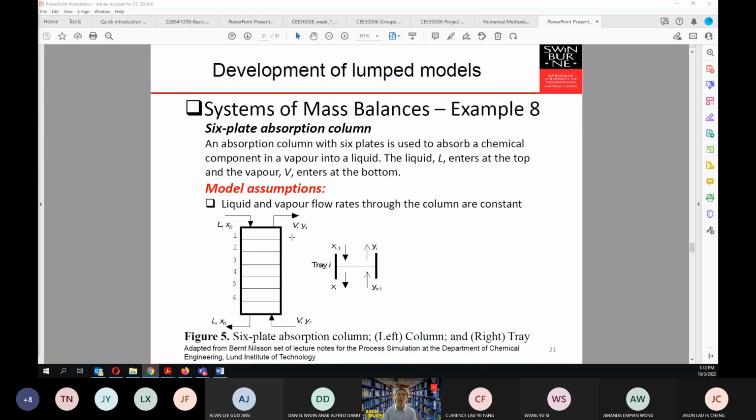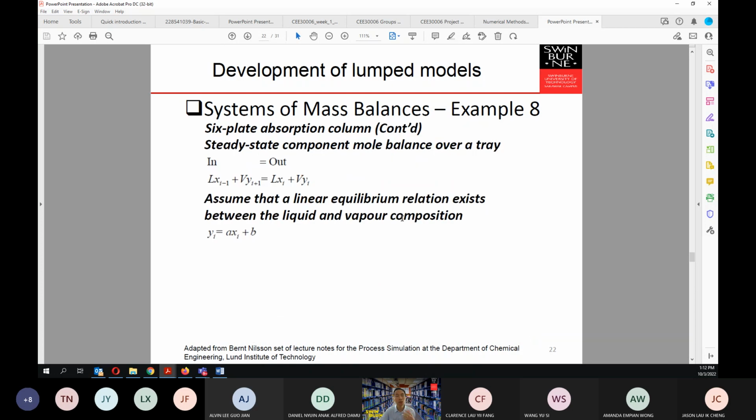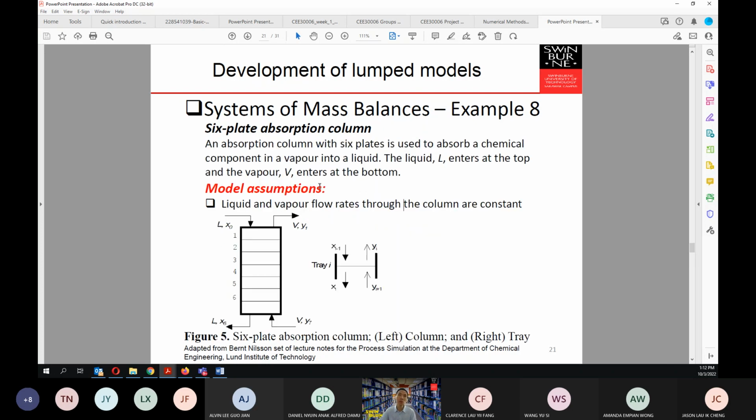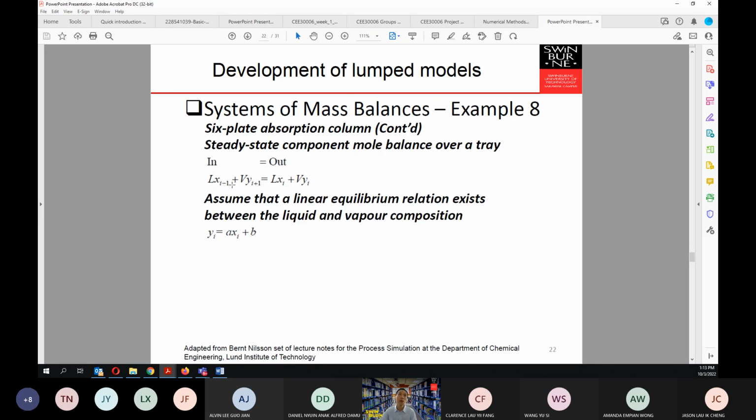So I don't really go into the mathematical things, but it's the bigger picture that makes you understand why this is important. We use easy assumptions here. Remember that we have 6 plates, meaning we have 6 of this particular steady state component mole balance.